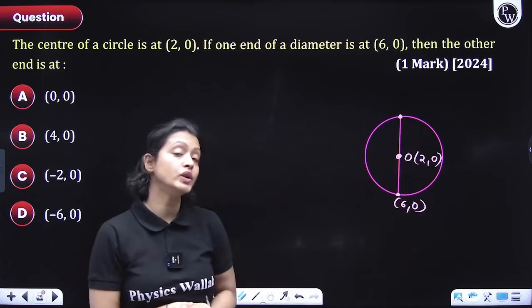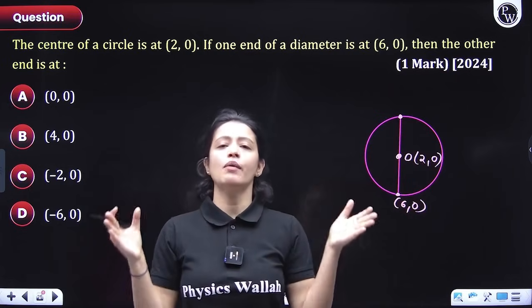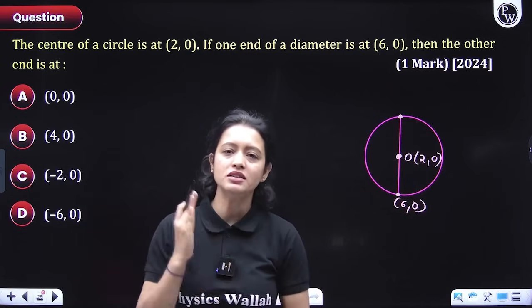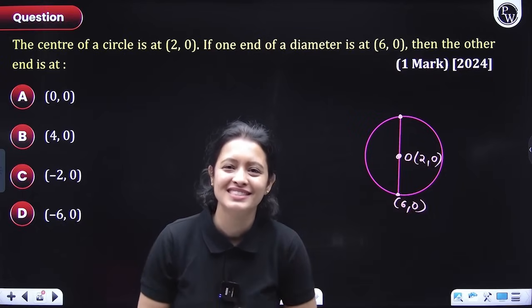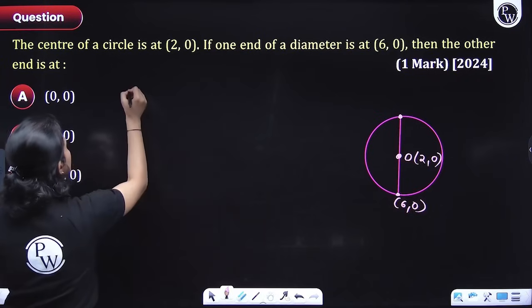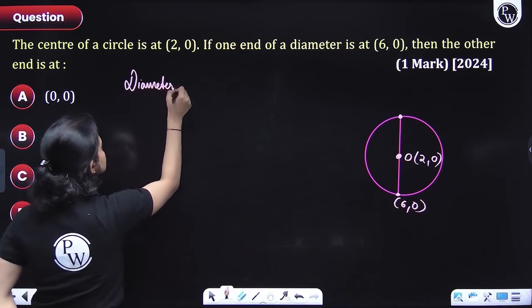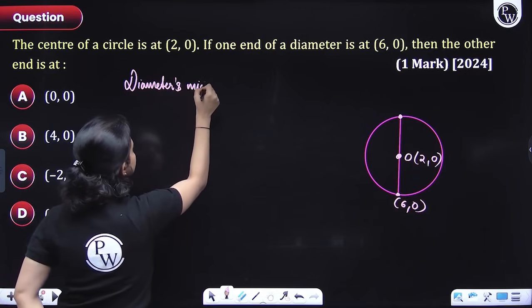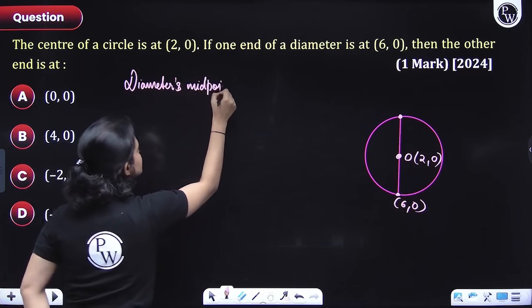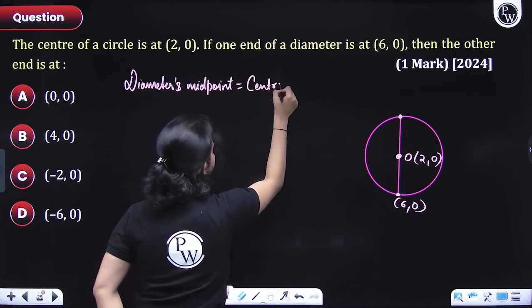Now here all you need to do is use common sense. Think about it. When you talk about a diameter, the diameter's midpoint is the center of the circle. Yes or no? Yes, right? So I'll write it here. Diameter's midpoint is equal to center of the circle. Yes?